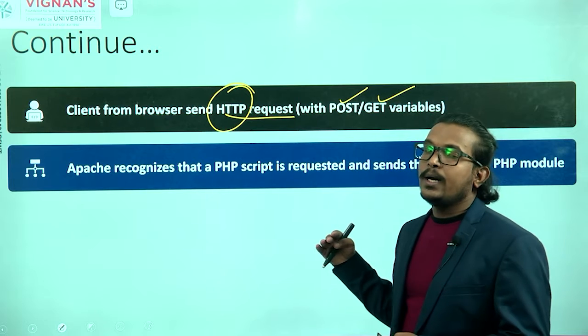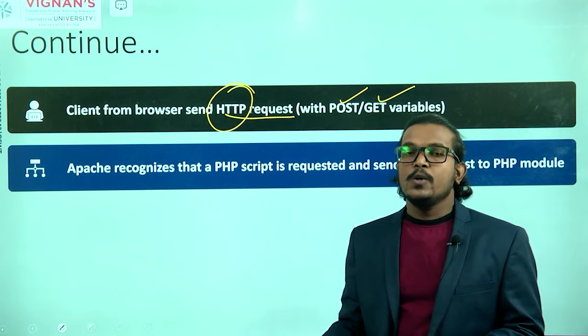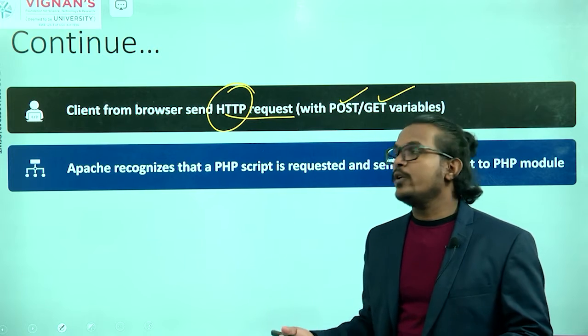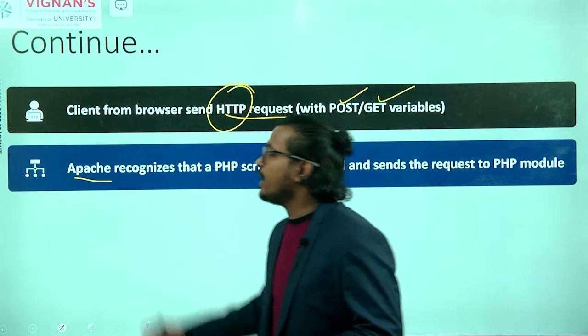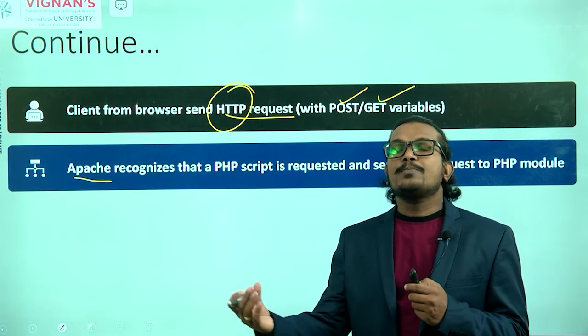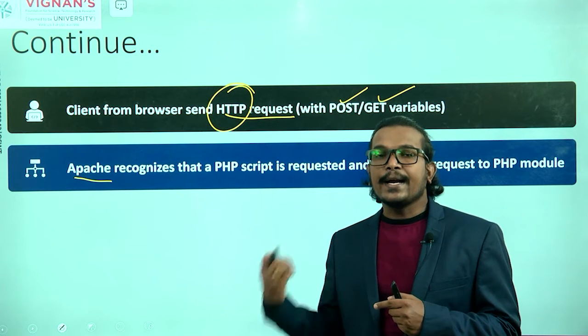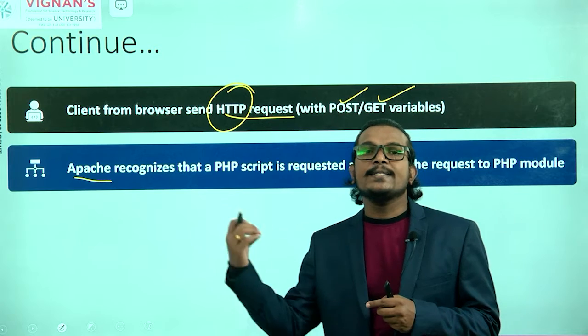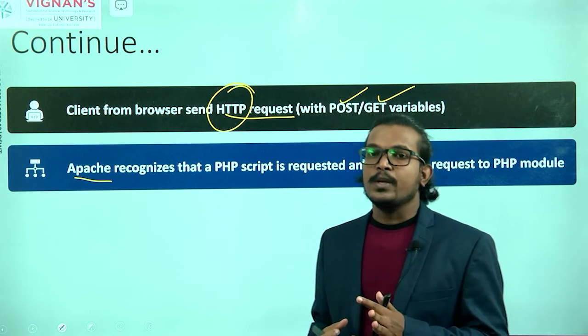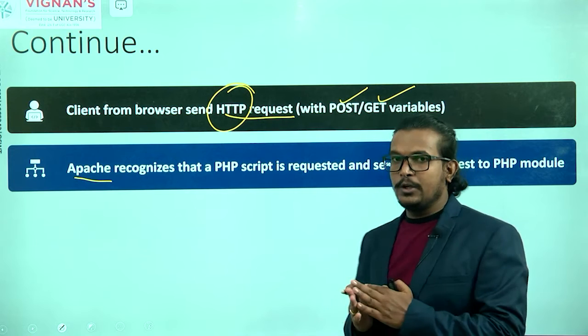So what does your Apache do? Our server here is Apache. This Apache takes the client information and recognizes whether the request contains PHP code or anything else. If it contains PHP code, it will directly map it to the PHP module.